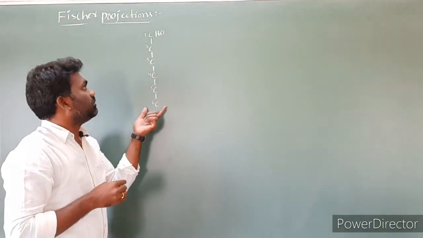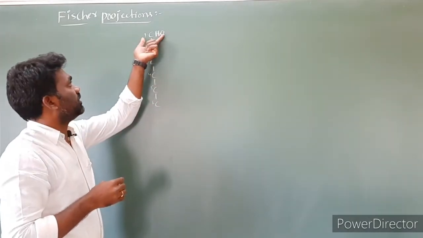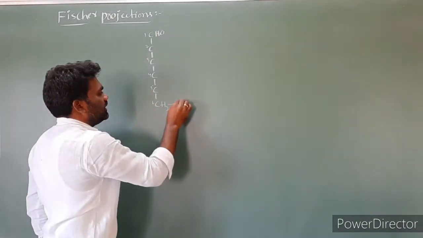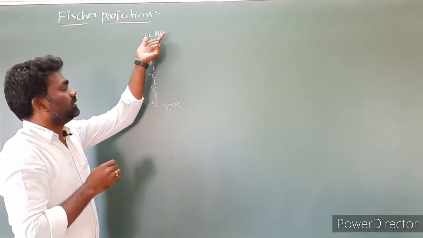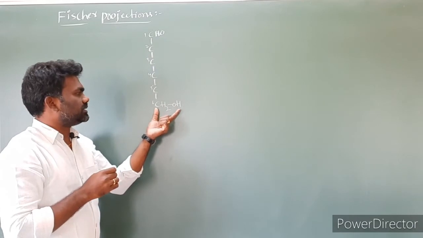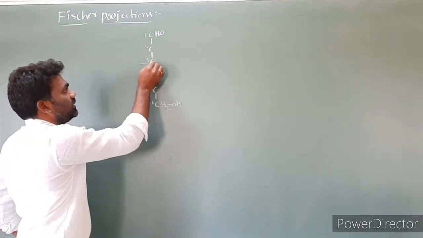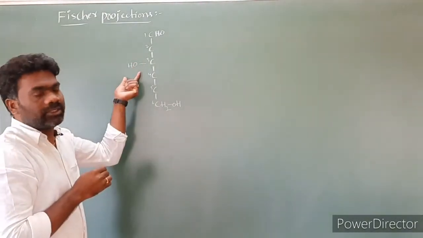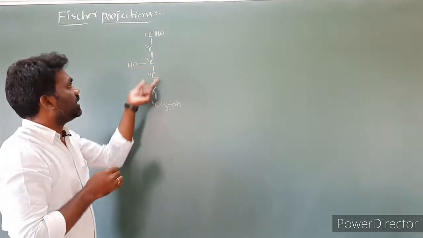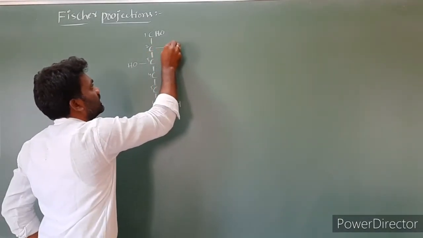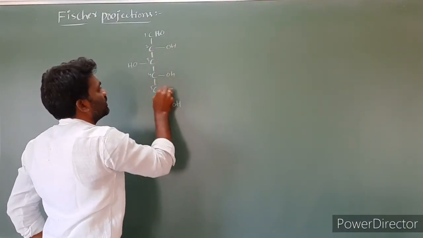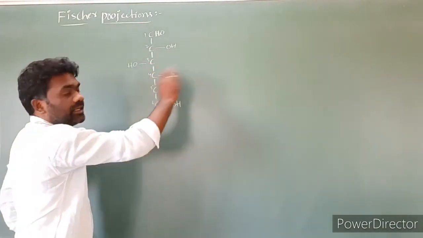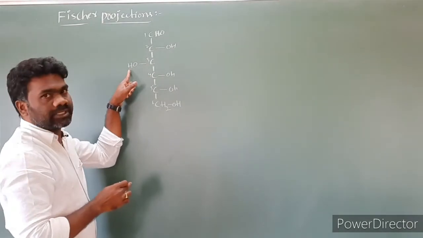The simplest way to remember the glucose structure: at the first carbon we take an aldehydic group, CHO, and at the sixth carbon we take a CH2OH group. At the third carbon the OH is on the left side, and at the remaining carbons the OH is on the right side. At the second, fourth and fifth carbons the OH is on the right; only at the third carbon is the OH on the left.